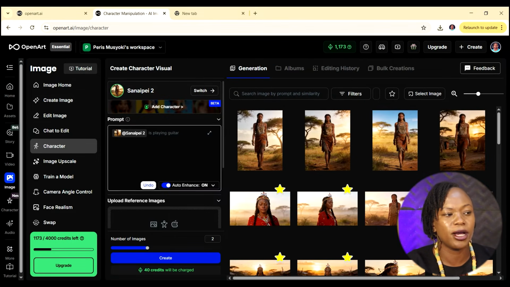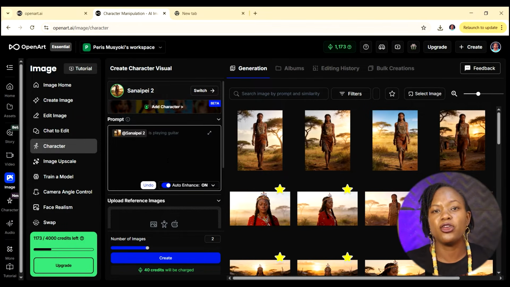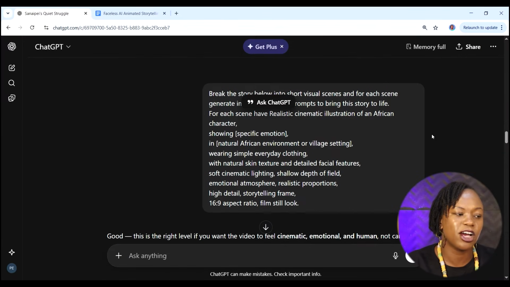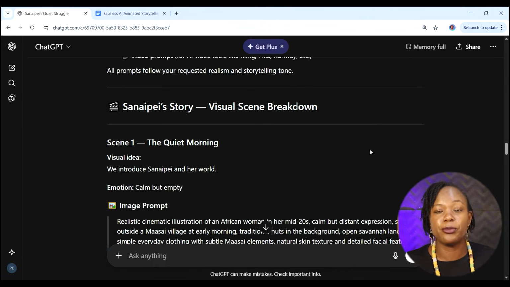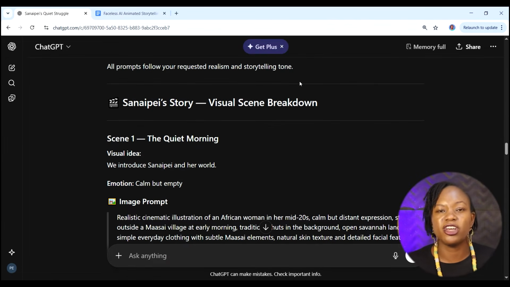So if I just go back here, you can see we have a prompt area here. This is where you're going to enter all the different prompts to create your images. And now we can start creating our images and videos. The first thing that you want to do is to ask ChatGPT to break down your story into scenes. So this is the exact prompt that I entered in here. And again, all the prompts are going to be in the PDF in the description down below. And this is what I got from ChatGPT here.